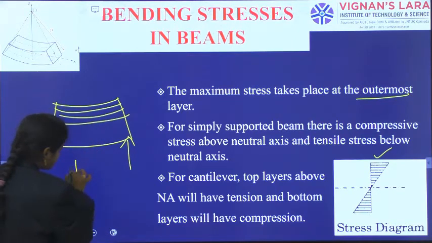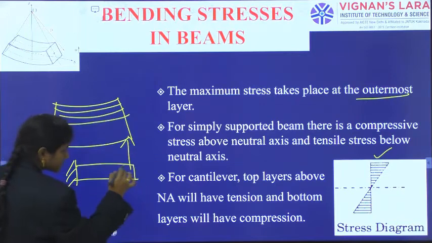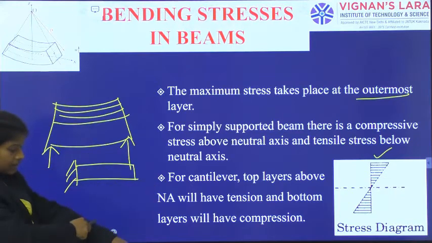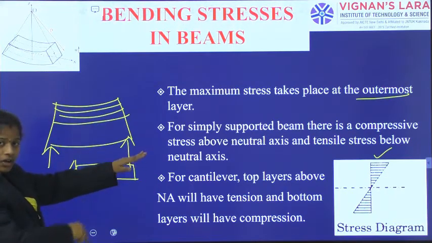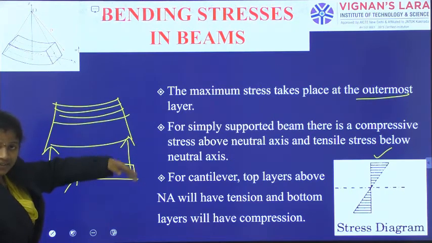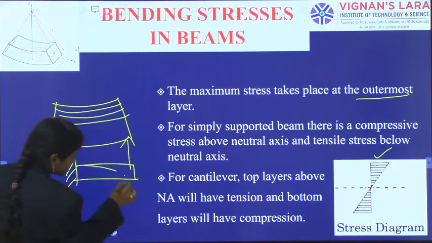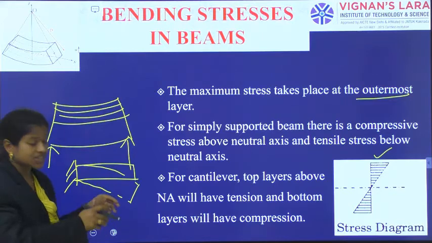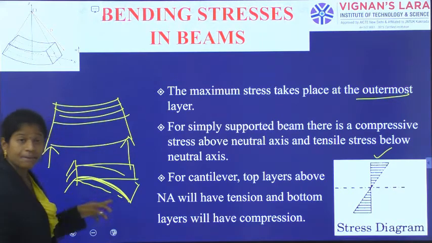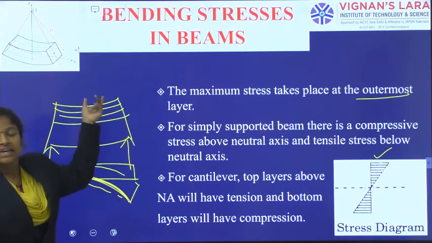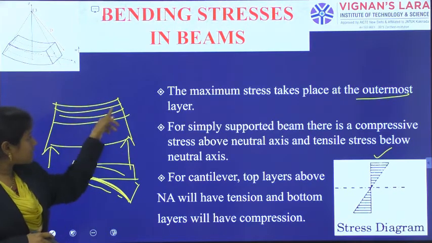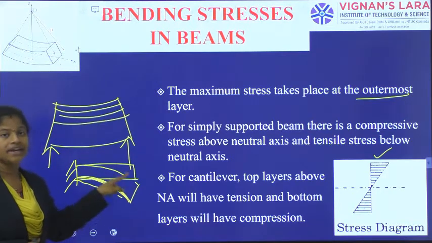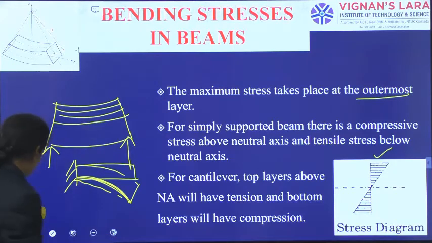In the case of the cantilever beam, it is subjected to some loading, maybe in the form of a UDL, and the cantilever portion is hanging, right? Due to this hanging arrangement, the topmost layers are in tension and the bottom layers are in compression below the neutral layer. The only difference is that in a simply supported beam, the top layer is in compression and the bottom in tension, while in a cantilever, the top layers get tension and the bottom layers get compression.